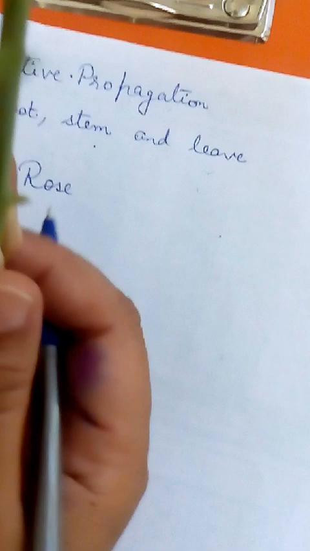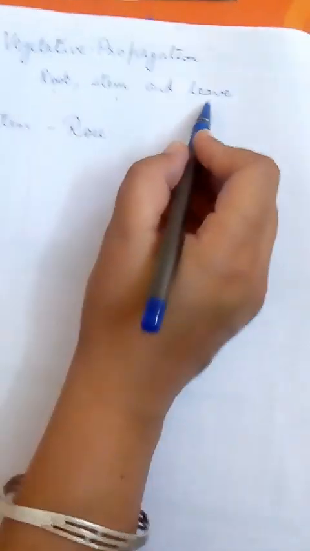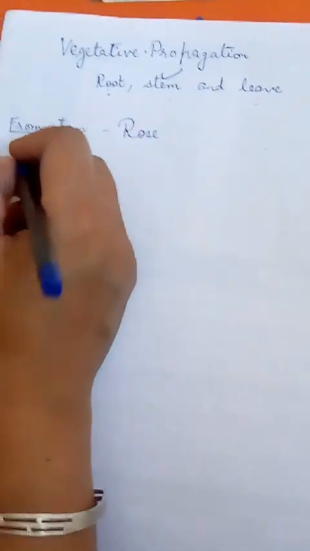See it here. There is no root over here. It is just a stem, a cutting of a stem. And if I plant it, a new plant will grow. So vegetative propagation is through root, through stem and leaf. Stem we have done. The example is rose. Then from